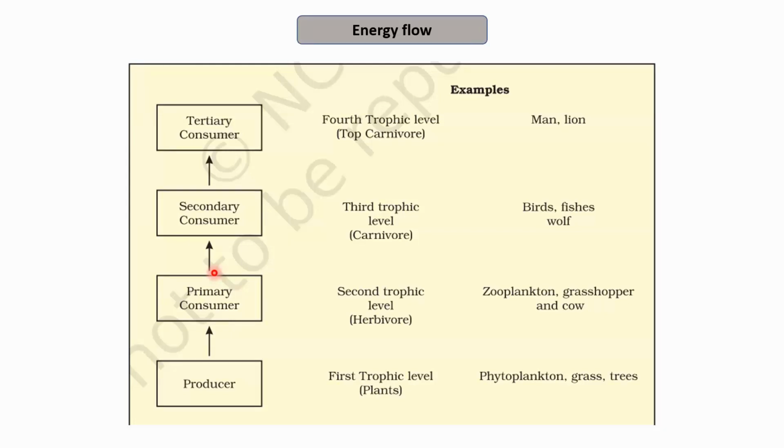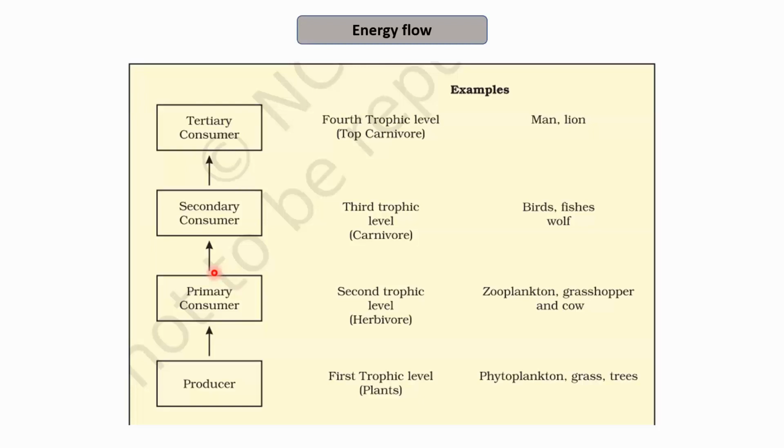So these secondary consumers may include the carnivores that feed upon the smaller animals or the herbivores. Next, from these secondary consumers, we have some of the larger animals, for example, vulture or hawk or lion. If I talk about a forest ecosystem, they may act as tertiary consumers that feed further upon the smaller animals to take up the energy. So this is how the flow of energy takes place.